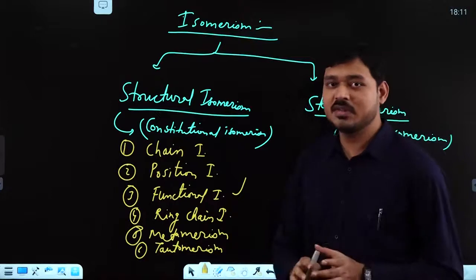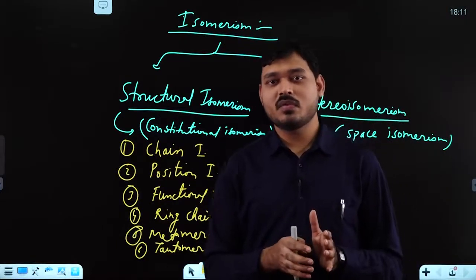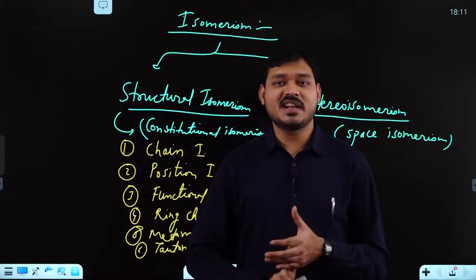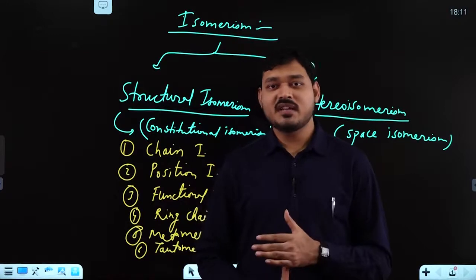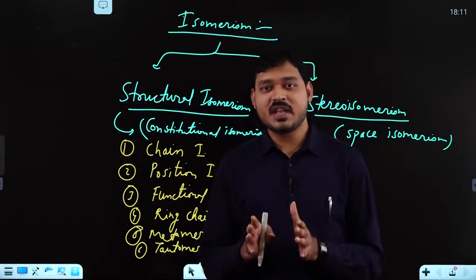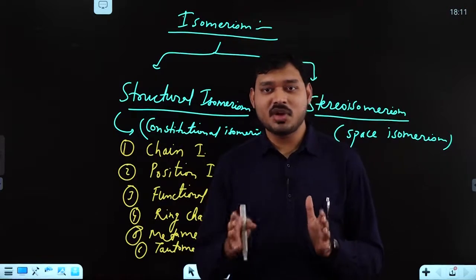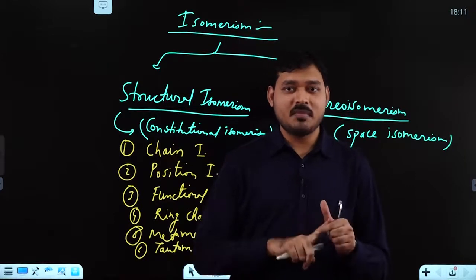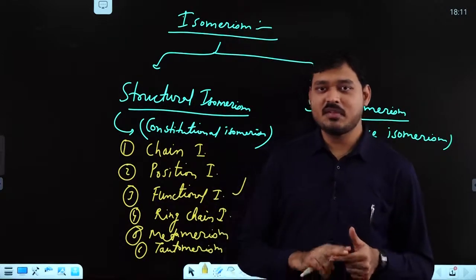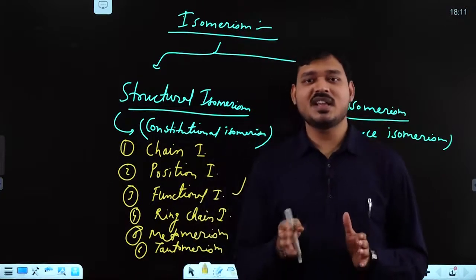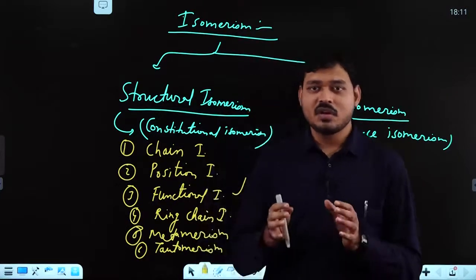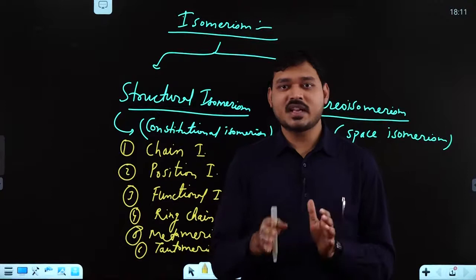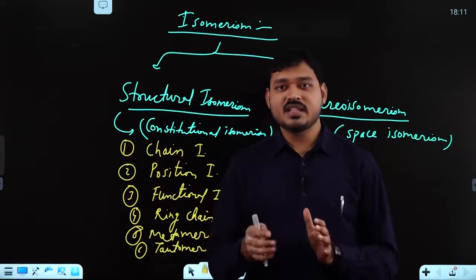When you say functional isomerism, there will be a change in the functional group. Now, what are the possibilities? I'll give you a few examples, like primary amine, secondary amine, and tertiary amine. All these are functional isomers of each other, on the condition that they have the same molecular formula. If the nitrogen is connected with 1 carbon, it will be primary. If nitrogen is connected with 2 carbon atoms, it will be secondary. And if nitrogen is connected with 3 carbon atoms, it will be tertiary. So compounds having amine as a functional group, which is primary, secondary, or tertiary, are considered as functional isomers.